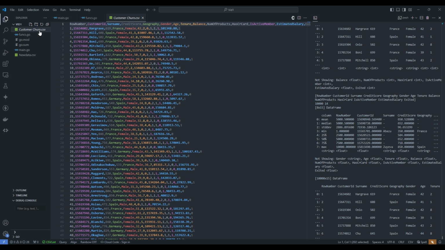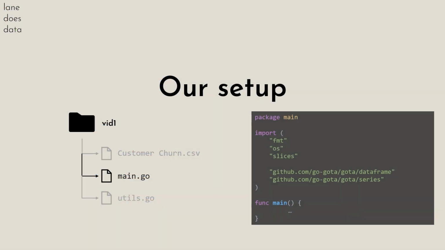Now, if we were to jump into VS Code where we will actually have all of our functionalities, including our main.go and our utils, which I'm calling functions.go here, we'll see that we have our customer churn data, and this is actually the shape of our data set. And if we were to jump into our main.go file, we will have a simple setup. We will import what we need and have a single function called main.